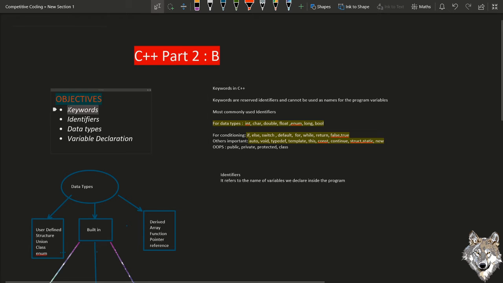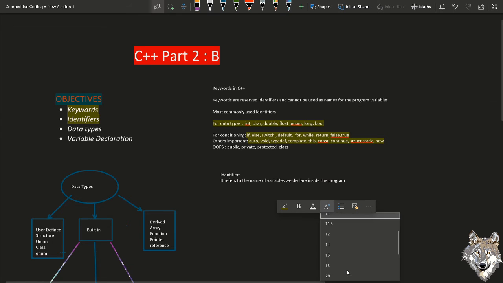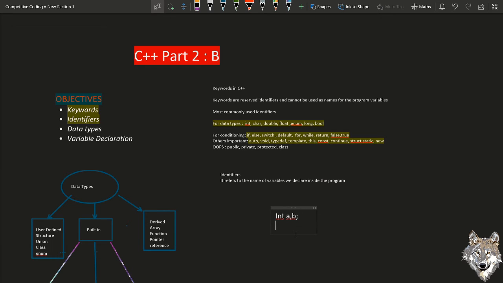Okay, now we are done with the keywords. An identifier is just the declaration of variables. For example, if I want to add two numbers, I will declare them of integer type, so I write a, which is an integer, and b. Here a and b are nothing but identifiers, which the user defines to carry out different operations.